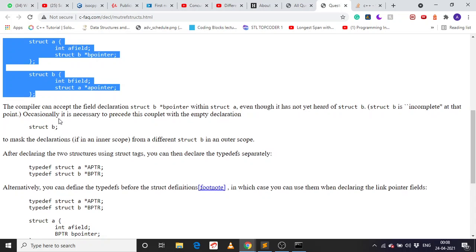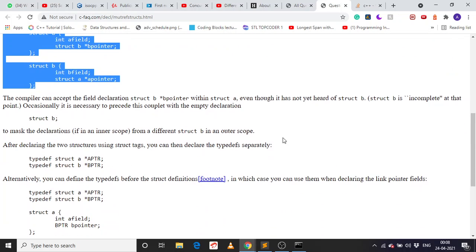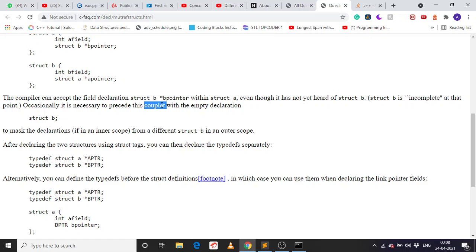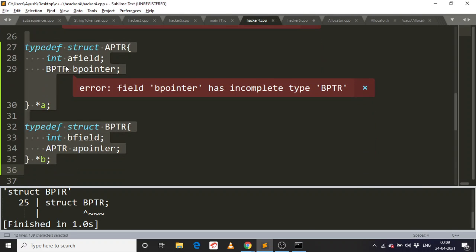Why? Occasionally it's necessary to proceed with the empty declaration. Yeah, that's required. After declaration, the two structures using tags. Okay, this is something new. I also haven't seen.